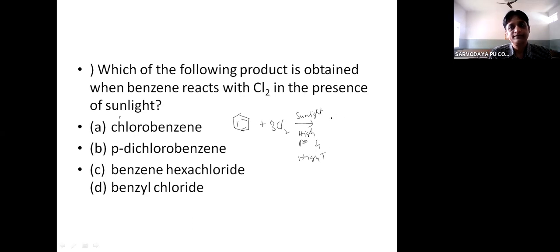It forms an addition product. The product is BHC, benzene hexachloride.